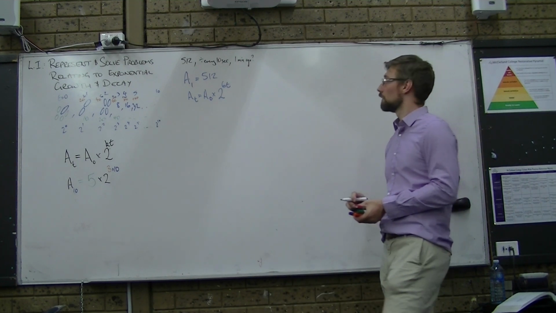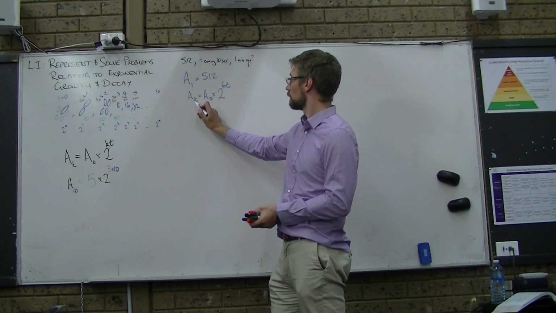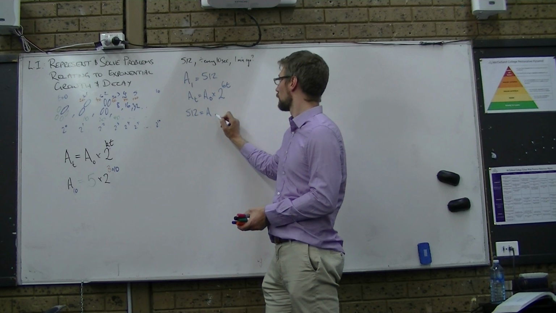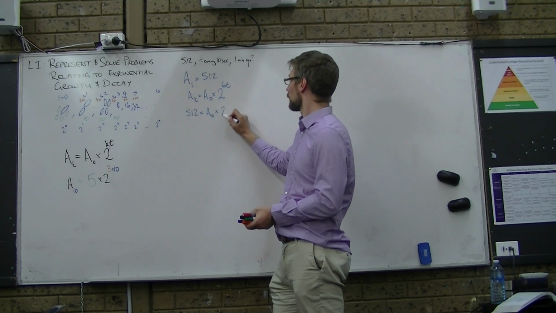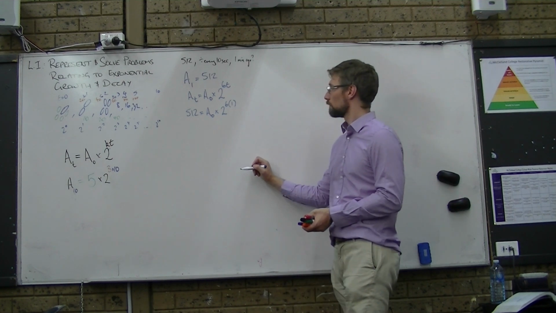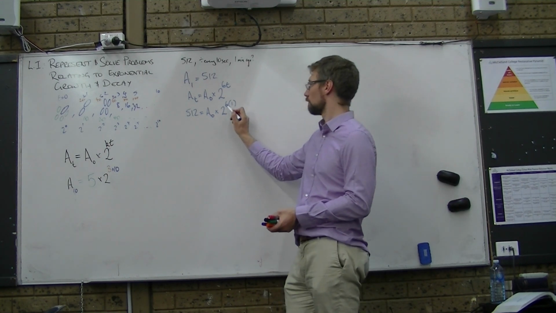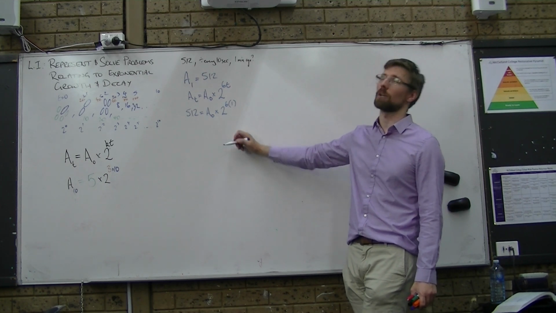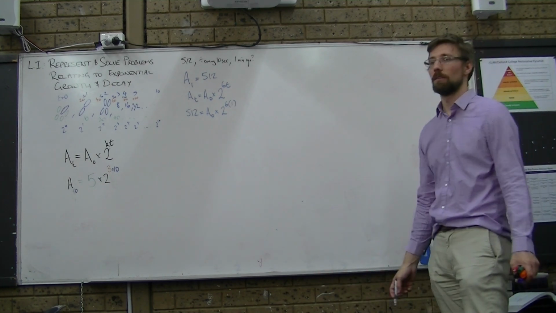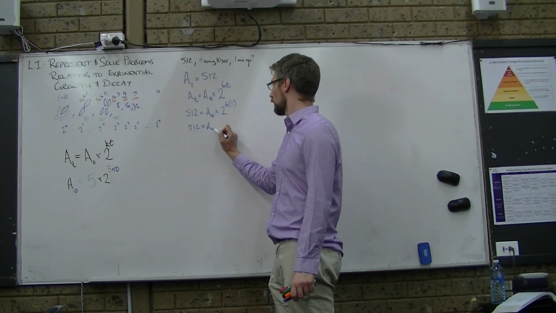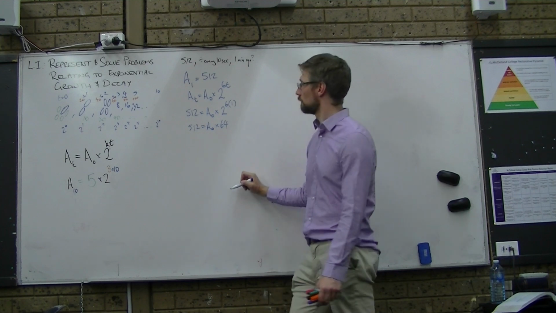Well, that's time 1, so we can put that in: A0 times 2 to the 6, what did we say, 1 minute? Yeah. Well, 2 to the 6 is 64, it's got a 6 in it. So we've got 512 equals A0 times 64. Now what are you going to do?